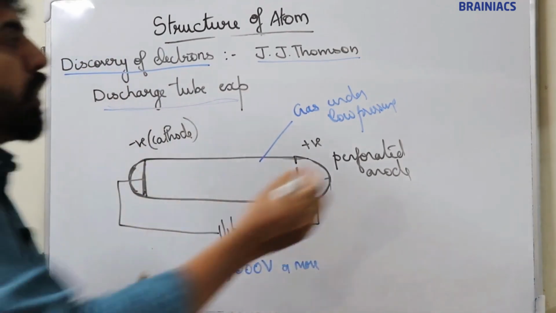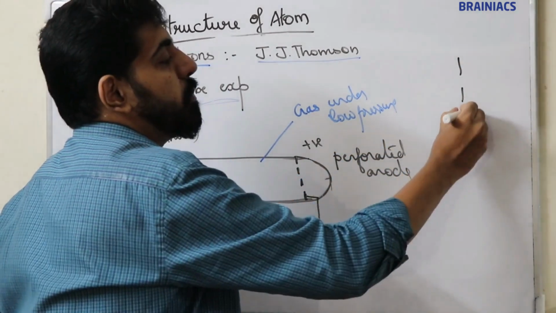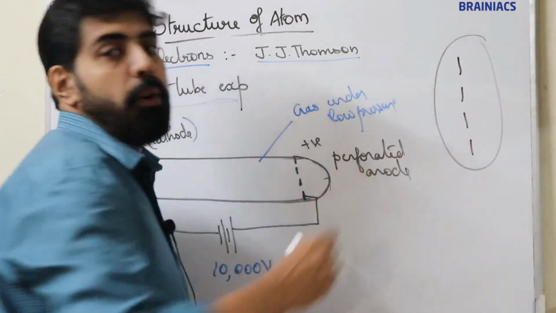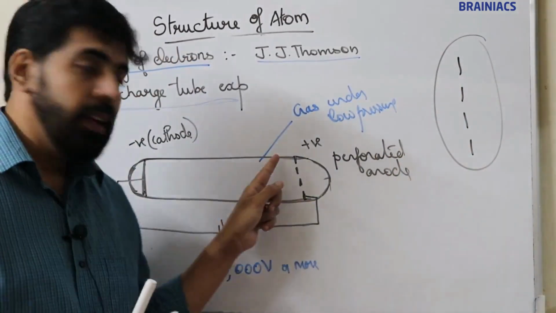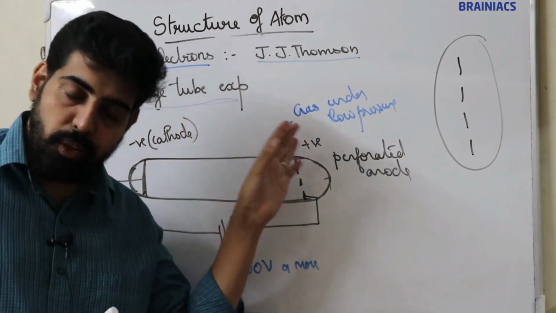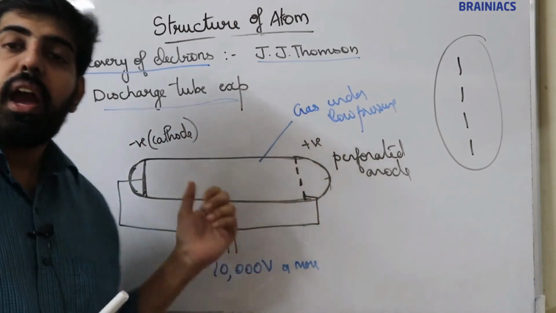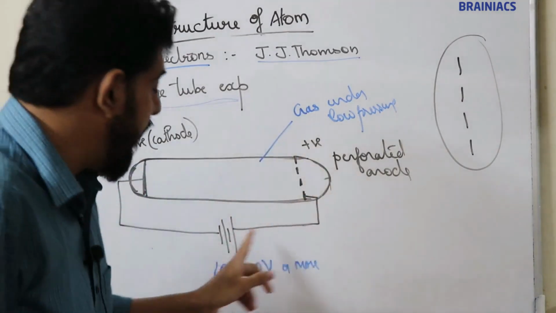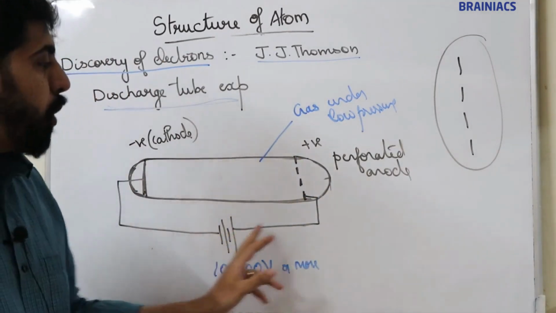These types of electrodes are known as perforated anodes. So here a glass tube filled with gas under low pressure, a very high voltage is applied across the electrodes, and the negative applied electrode is known as the cathode and the positive applied electrode is known as the anode.